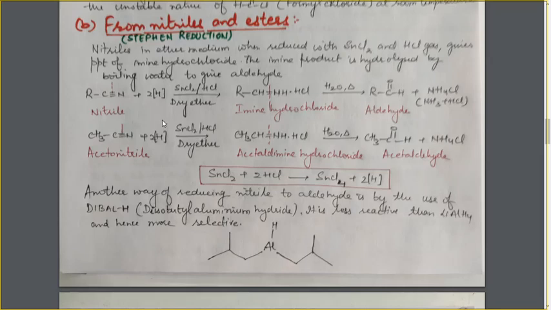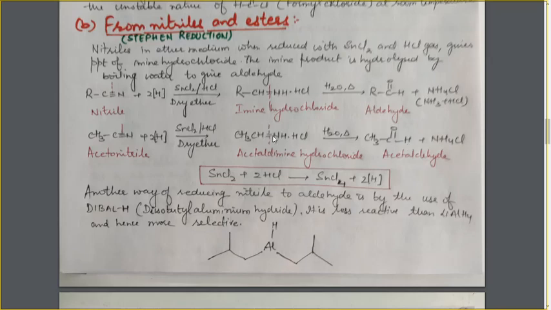Similarly, with acetonitrile or ethane nitrile, on treatment with SnCl2 and HCl, we will have the nascent hydrogen. This will add to the C≡N to give the imine hydrochloride, that is acetaldimine hydrochloride, which when boiled with water undergoes hydrolysis to give acetaldehyde.